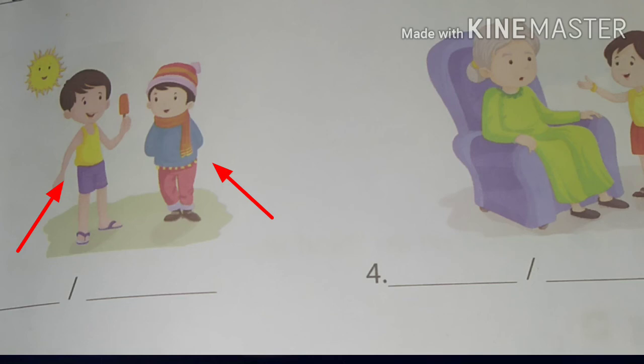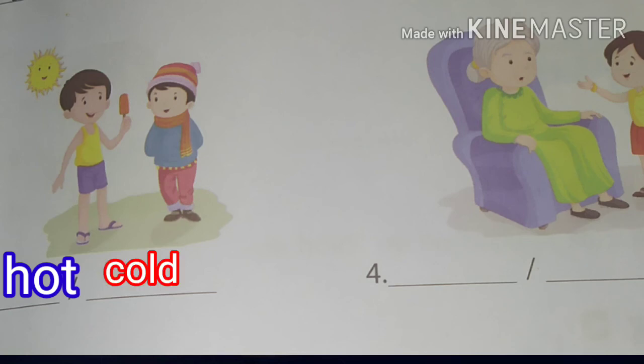Because it is too cold. So how will you write? Below the first boy, write hot. H-O-T. Below the second boy, write cold. C-O-L-D. Cold. Okay?